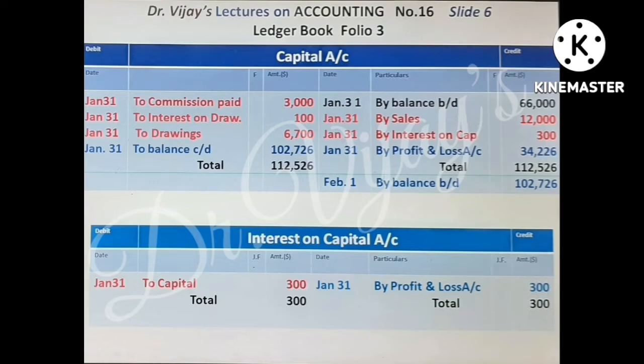Slide 6 shows capital account and interest on capital account. Capital account shows a credit balance of $66,000 before recording the rectifying and adjusting entries. The following rectifying and adjustment entries are recorded in capital account. First is commission paid, $3,000. It was not actually commission paid. It was an amount owing to Gurumurthy, a supplier.